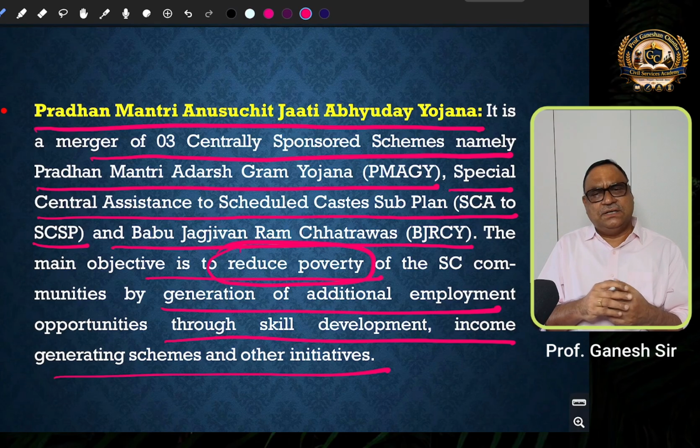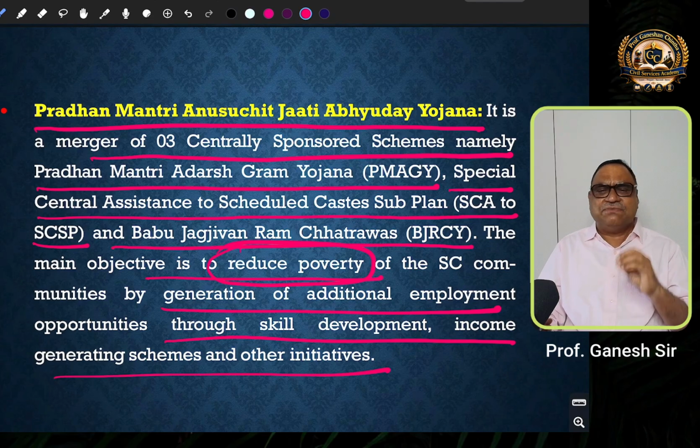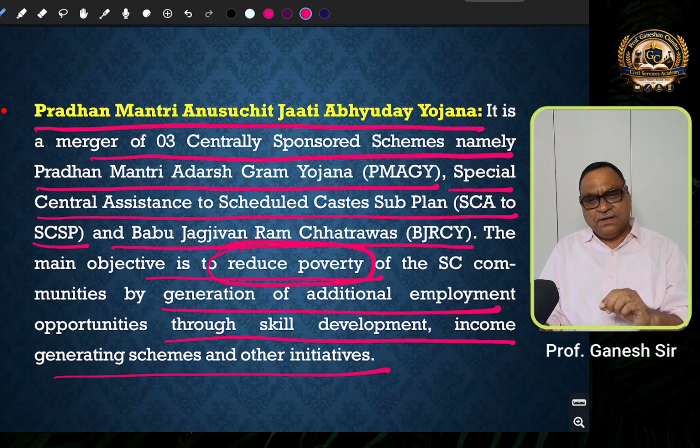So that means if you look at the progress of these schemes, because of these schemes, millions of scheduled caste children were benefited. They were able to pursue school education as well as higher education, so that they are able to achieve good positions in government sector, public sector, or private sector.